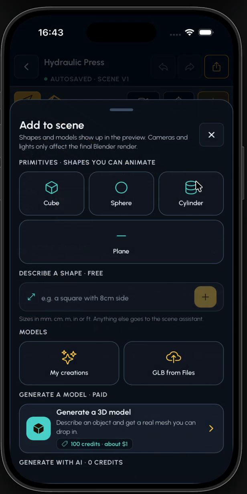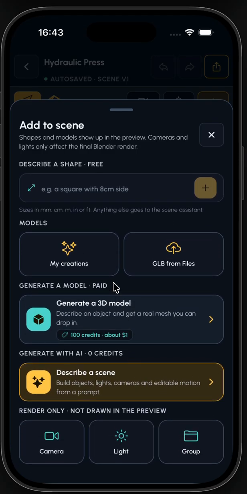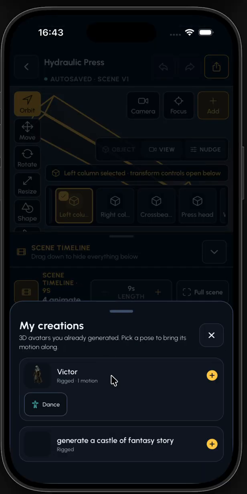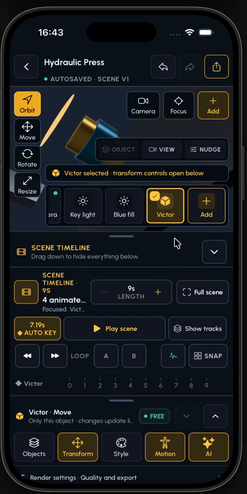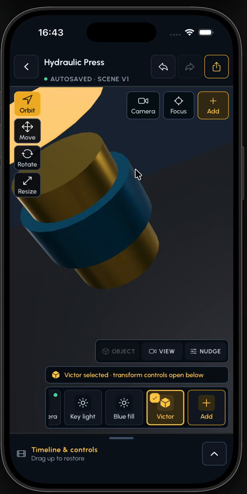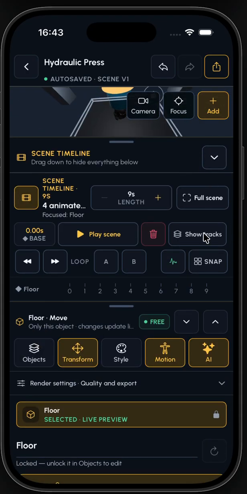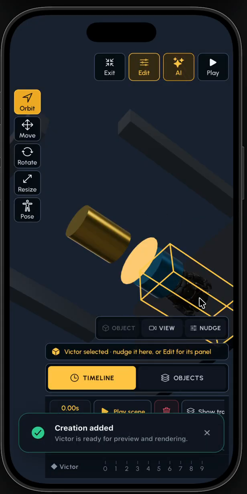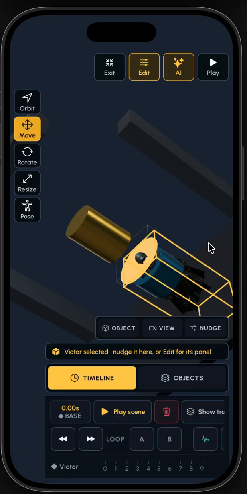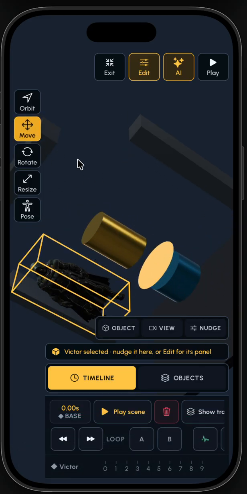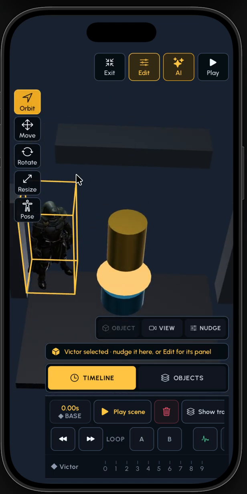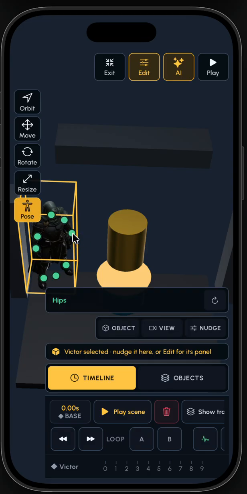We can add some GLB files. We can generate one or get one from our creations. For example, I built one here. Let me just get him. So here is the Victor that I created. We can make some modifications on him. For example, the pose, we can change his hands.